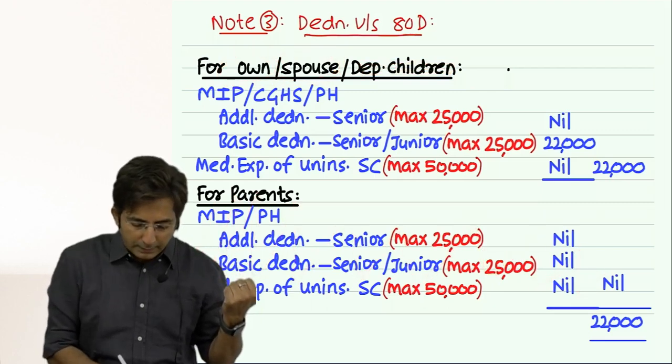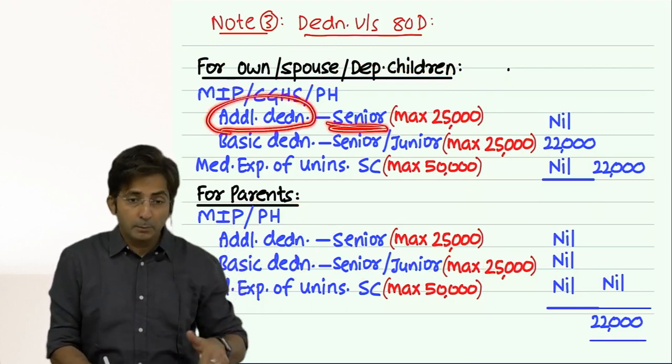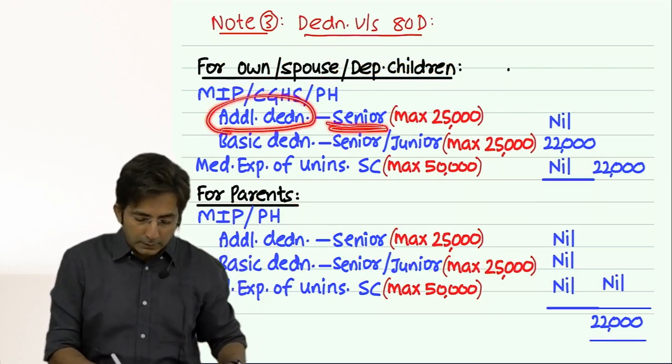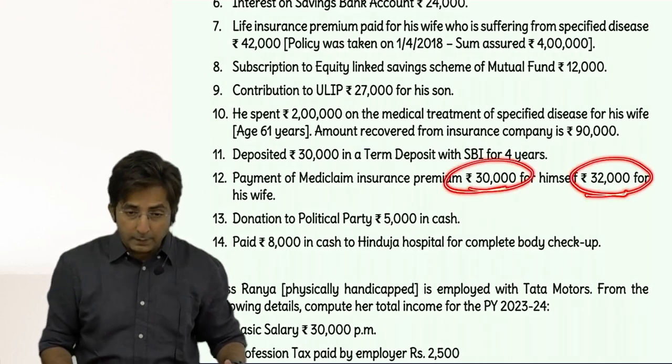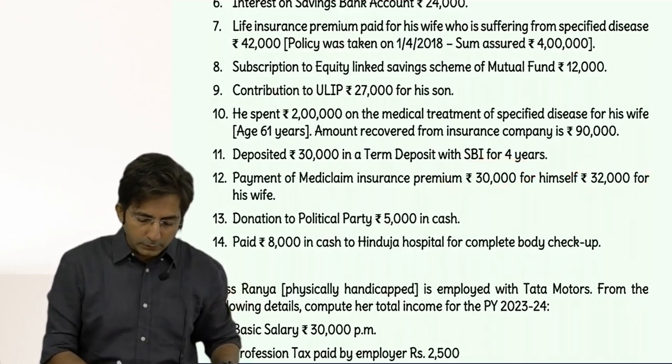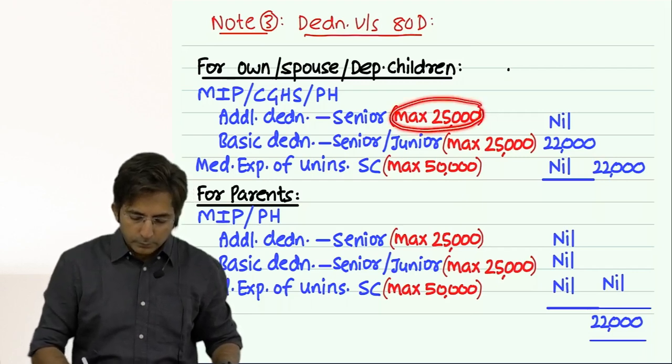First I will take additional deduction if there is a senior citizen premium. And here both are senior citizens. So what is the combined figure? 30 and 32. It comes to 62,000. But out of 62,000, first you will take 25,000. So first you will take 25,000 here.